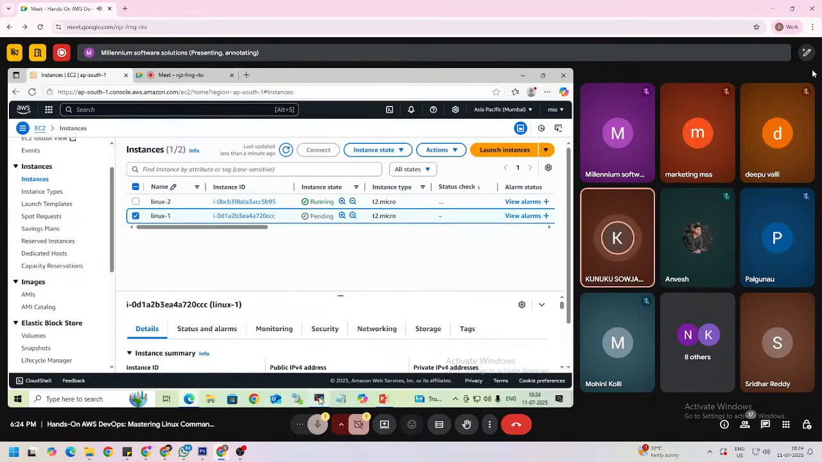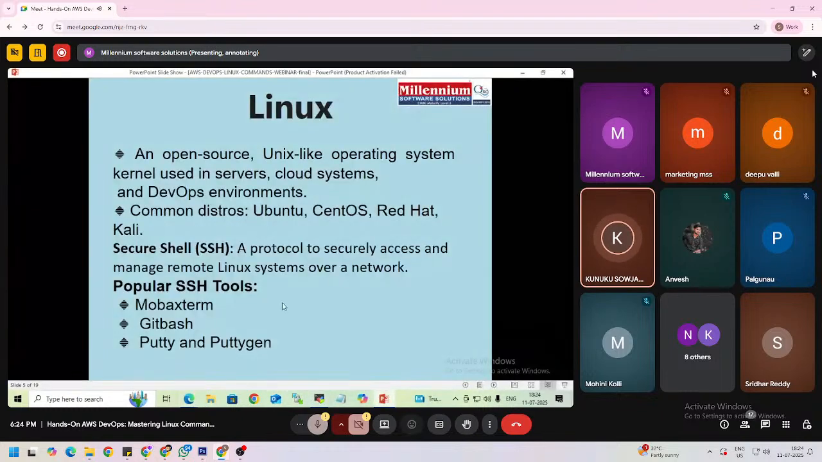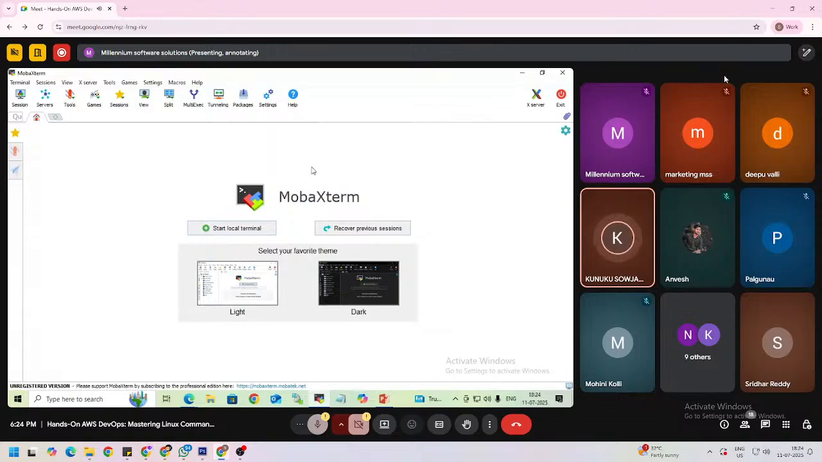So after creating an EC2 instance, how can we connect to that server? For that we need to use some kind of SSH tool. SSH means secure shell. That can be MobaXterm, Git Bash, PuTTY and PuTTYgen. So here I am using MobaXterm. This is the GUI of MobaXterm. By using this MobaXterm, we can connect to that server.